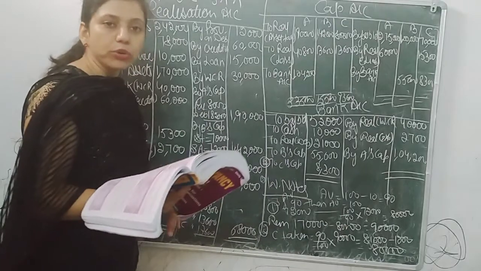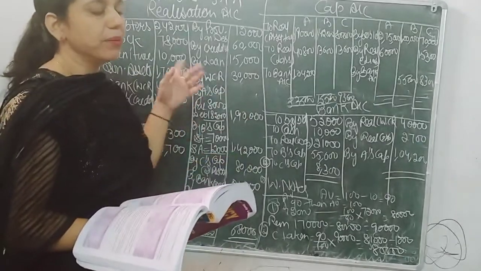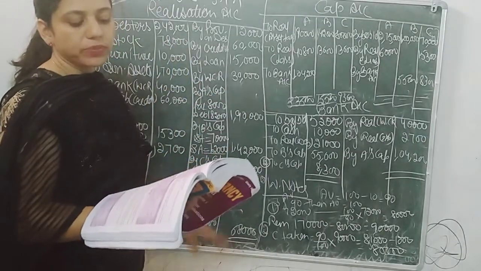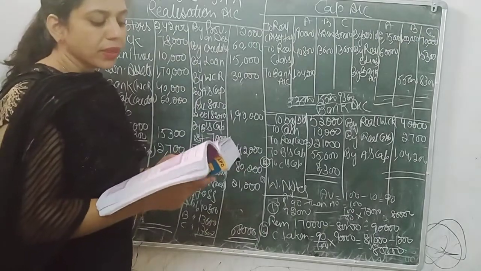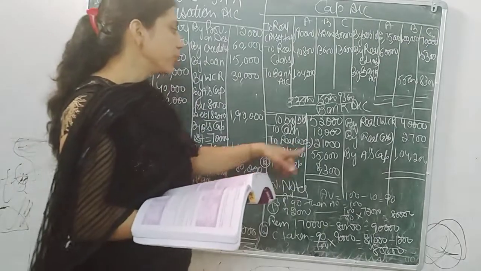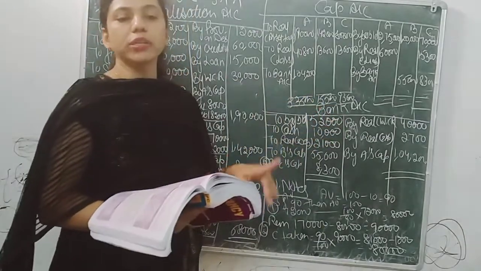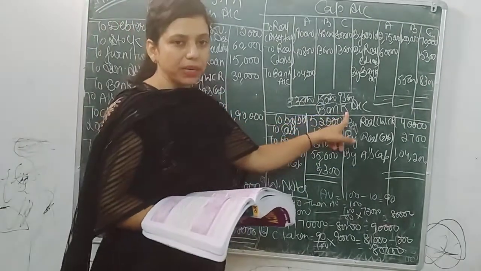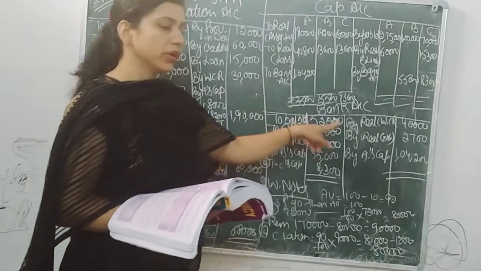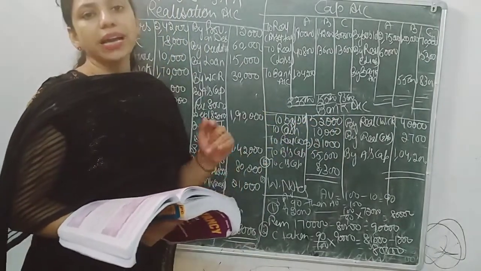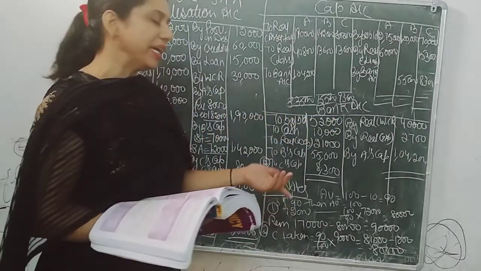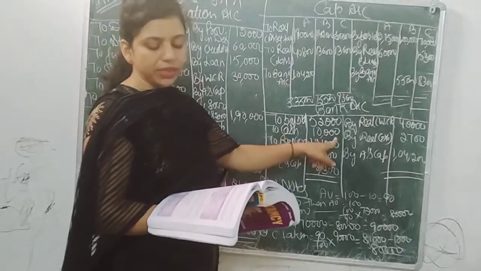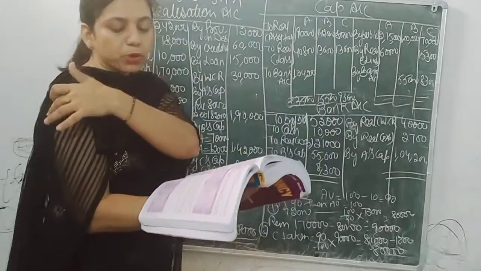Now I am going to read the statement and simultaneously post it in the accounts. First, the asset side. Bank is there. If bank and cash both are there, then always give priority to bank. So we have to prepare bank account, to balance brought down. And cash is there. That means this cash is deposited into bank. So to cash account, that is 10,000. Both these items are posted.